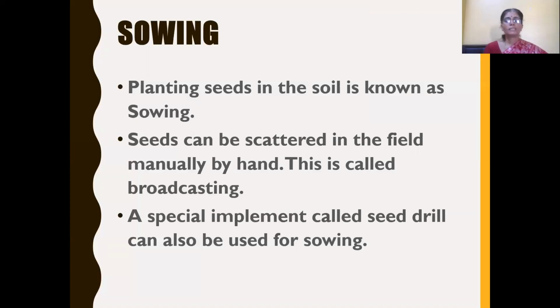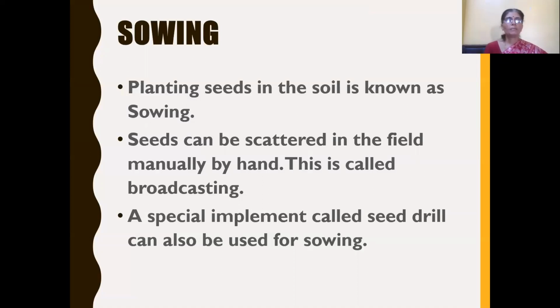So all the crops do not get enough sunlight, nutrients, everything. So after the seeds have grown into seedlings, some plants have to be removed. This is called thinning of crops. And the next method of sowing seed is by using a special implement called a seed drill.